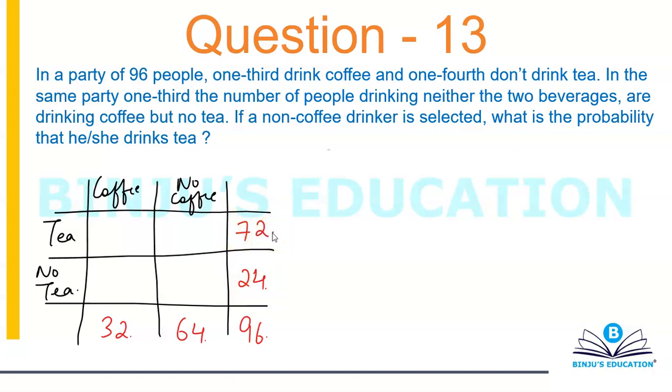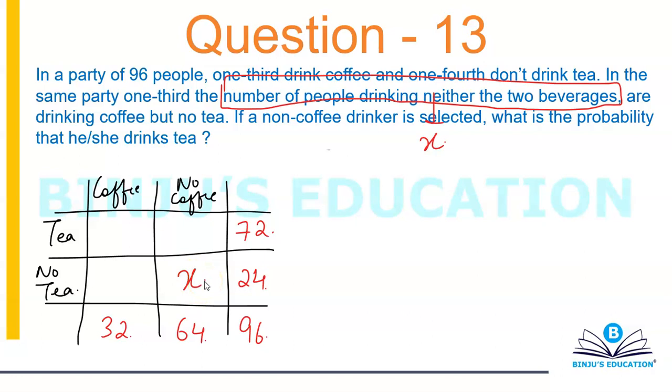Okay, so in a party of 96 people, one third drink coffee and one fourth do not drink tea, so I have made use of the entire first statement. All right. In the same party, one third the number of people drinking neither of the two beverages. So first of all, I need to know the number of people drinking neither of the two beverages. So let's take that to be x. So this part will become x.